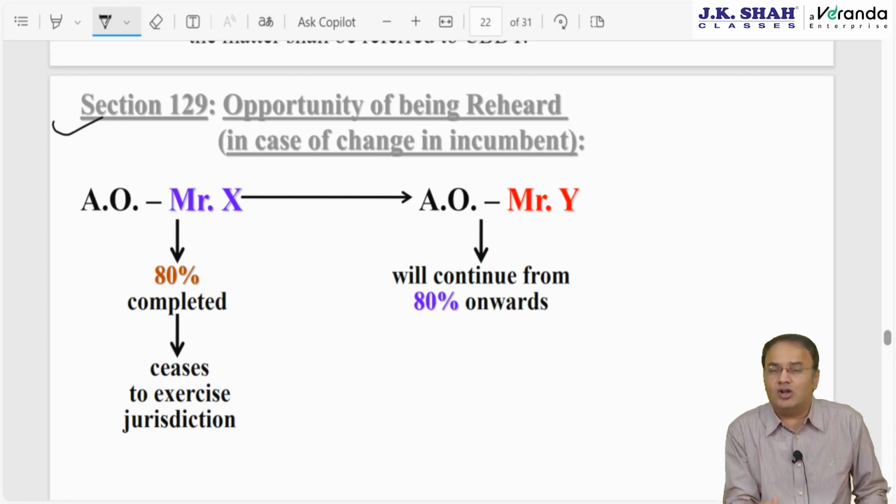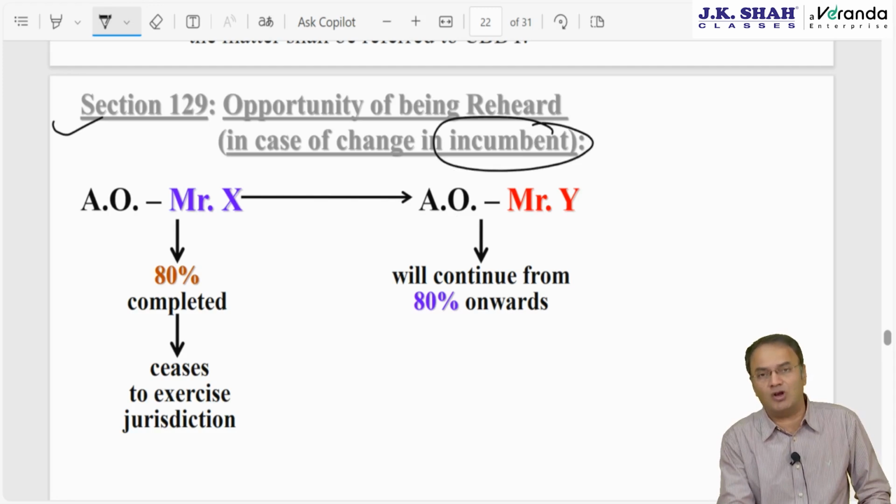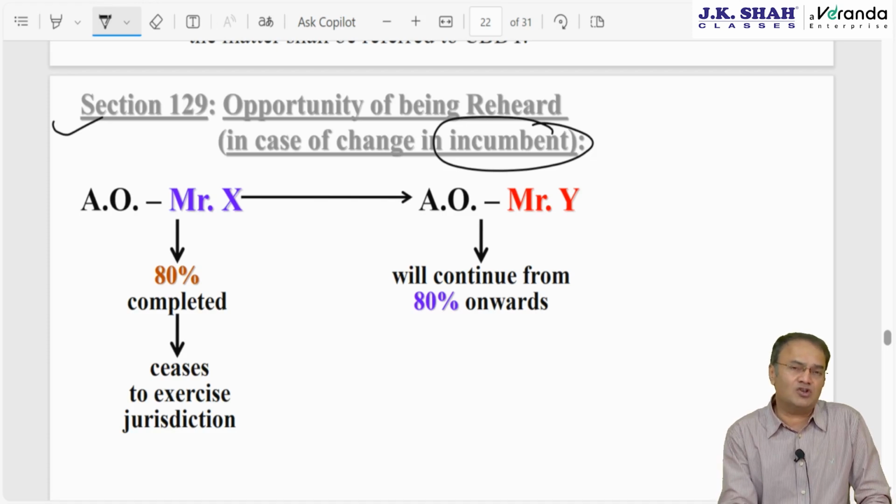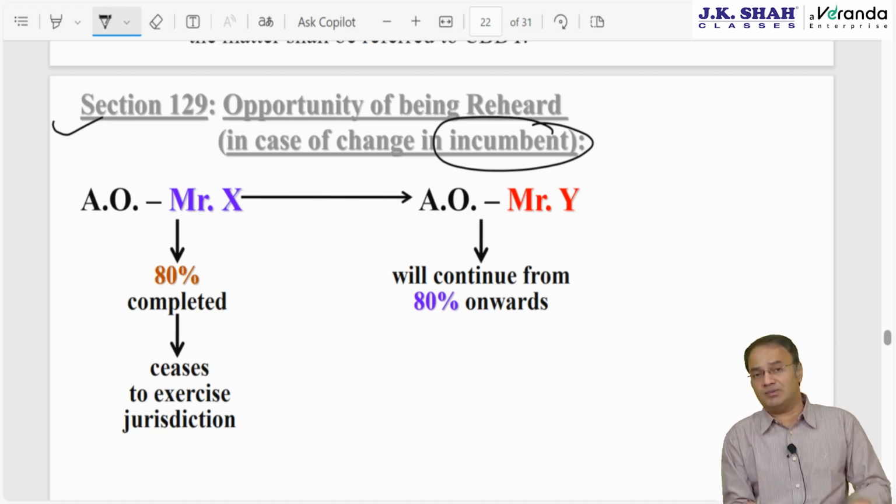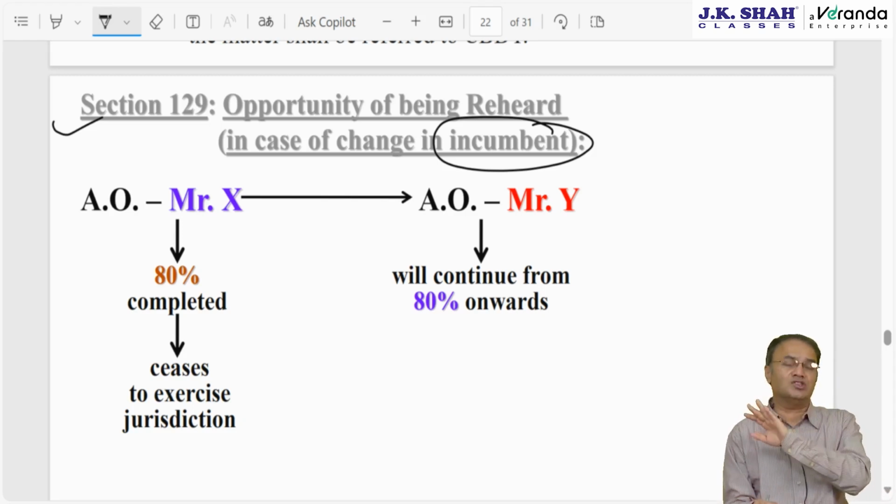What is this? It talks about change in the incumbency. Incumbent means a government officer who is on duty, not resigned, not suspended, not retired. He is on duty. If such an officer changes, then what will happen? There will be two officers handling the case: the predecessor, the old officer, and the successor officer.